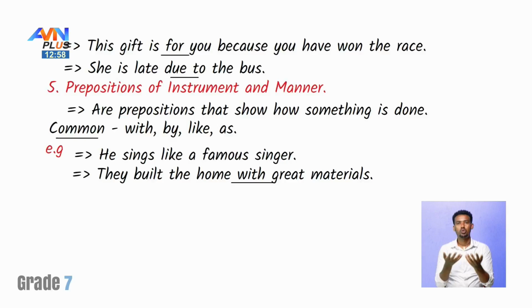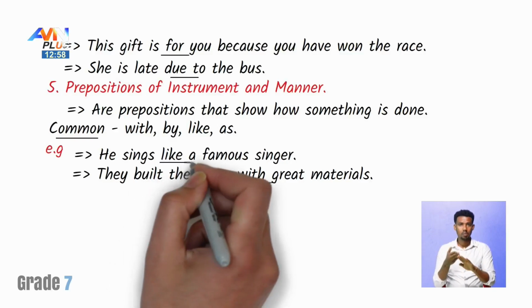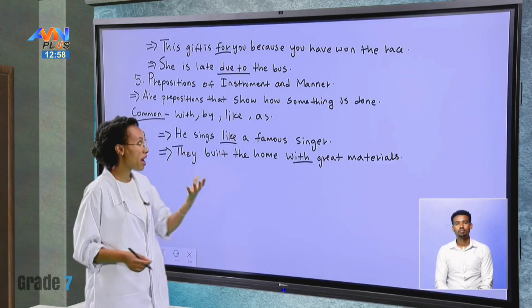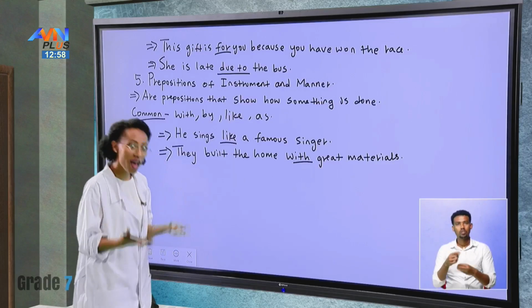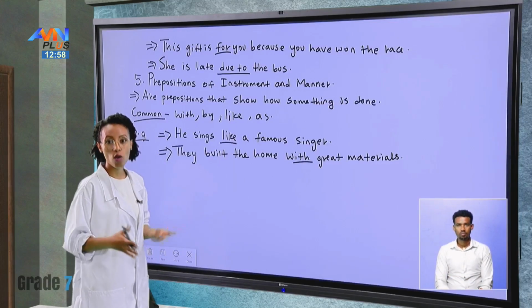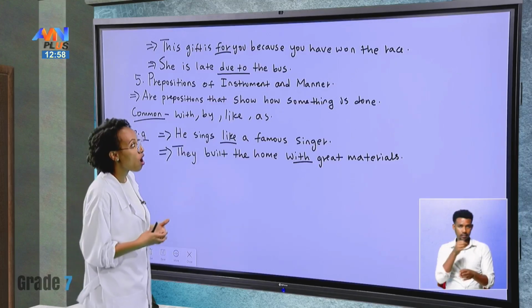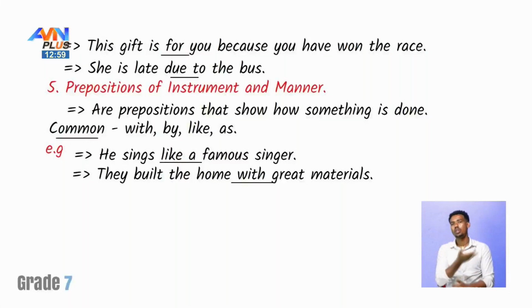And like showing preposition of what? Preposition of manner. We're talking about manner in this case. He sings like a famous singer or a professional singer. We're showing the manner of how something is done in this case.